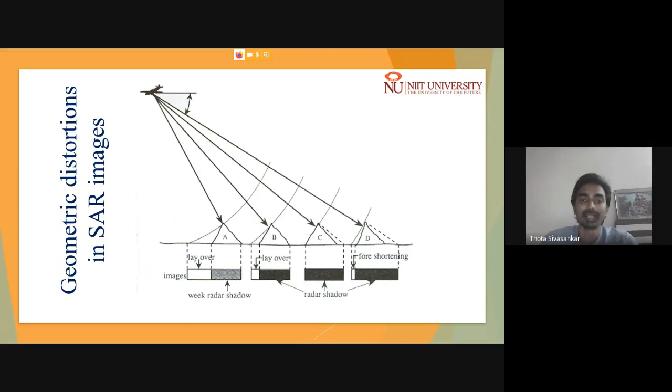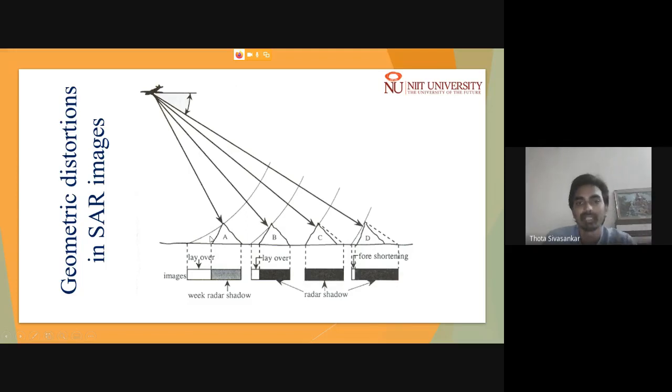We have discussed this over a plane terrain. Let us consider this side-looking aperture radar, and assume you have a plane Earth surface. In such a case, all the points over the plane Earth surface are at different ranges. The far ranges take more time to reach the sensor, whereas short range pixels are received by the sensor a little earlier. This is actually fine when it is a flat terrain.